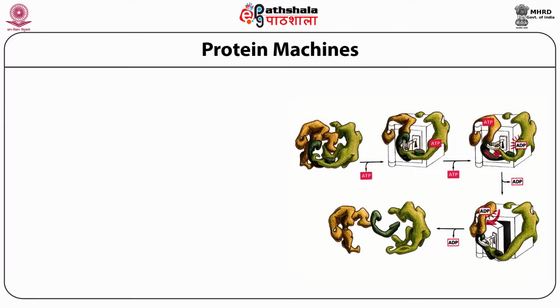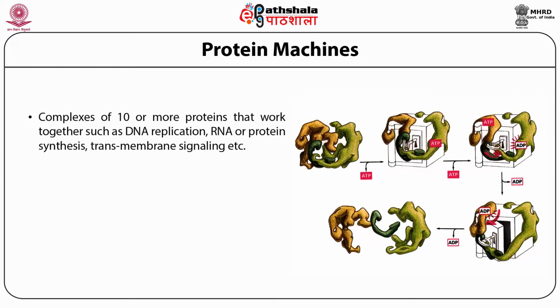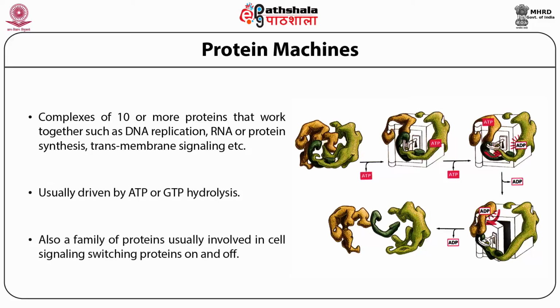Protein machines are complexes of 10 or more proteins that work together, such as in DNA replication, RNA or protein synthesis, and transmembrane signaling, usually driven by ATP or GTP hydrolysis.